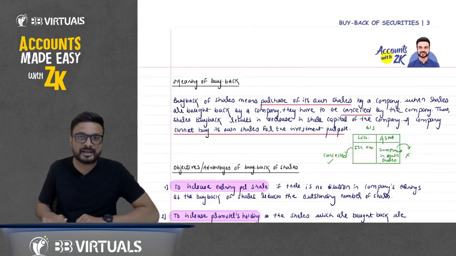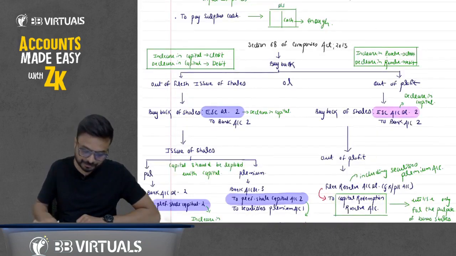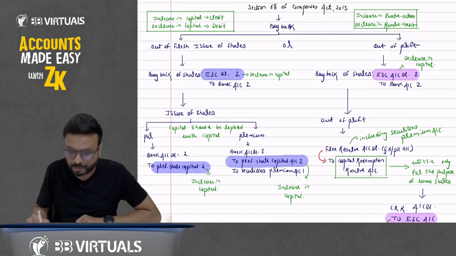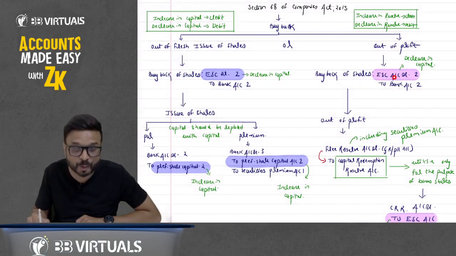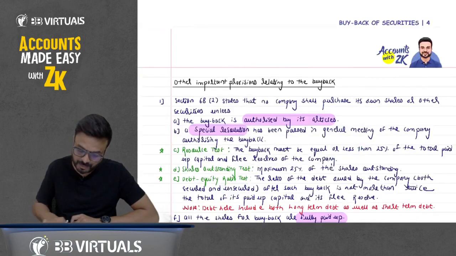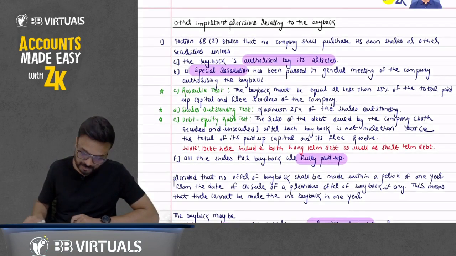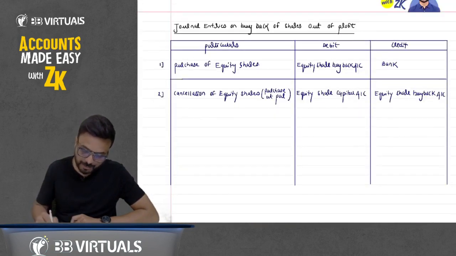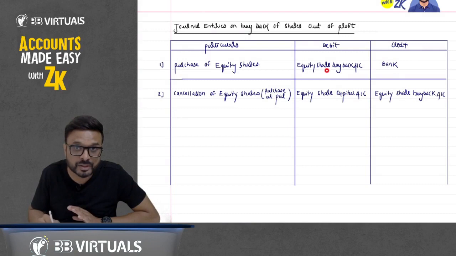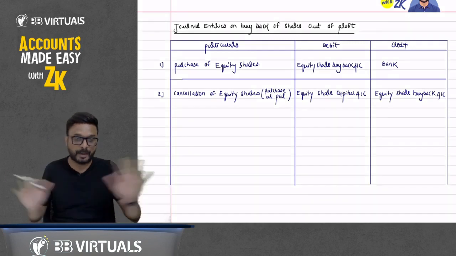Do you remember this entry? Equity share capital account debit to bank account, as when we buy back out of profit. Yes sir. You have purchased, so you debited equity share buyback, but you cancelled it. You have debited here, you have credited, it is cancelled. What is the net entry? Equity share capital account debit to bank account.